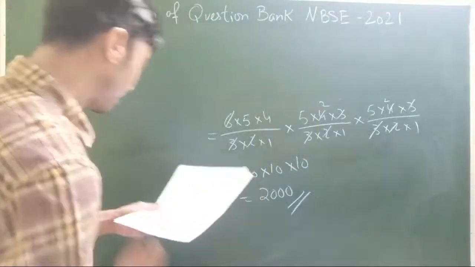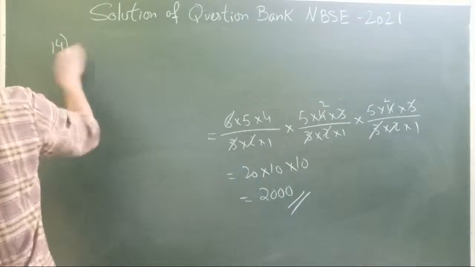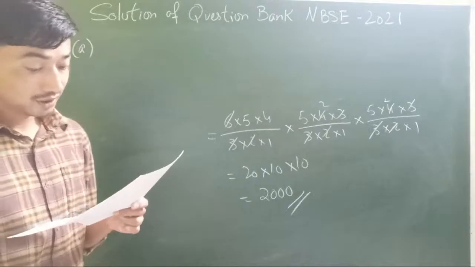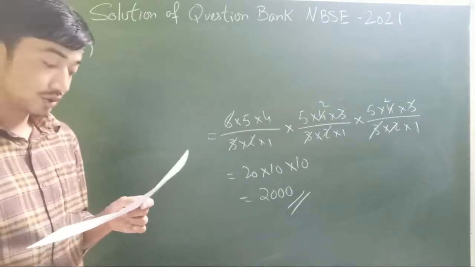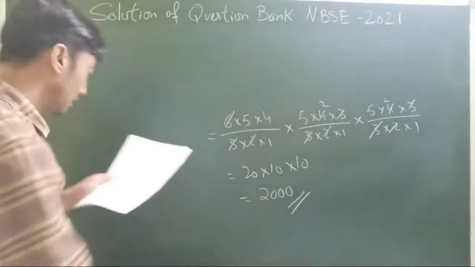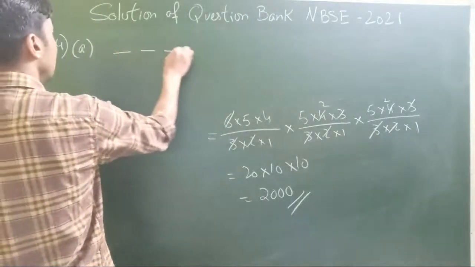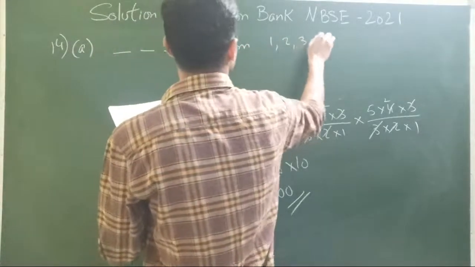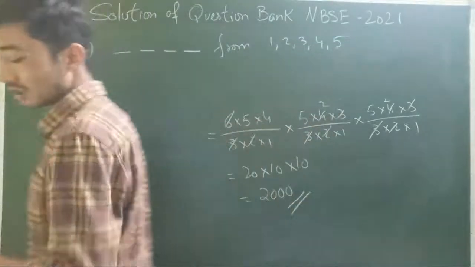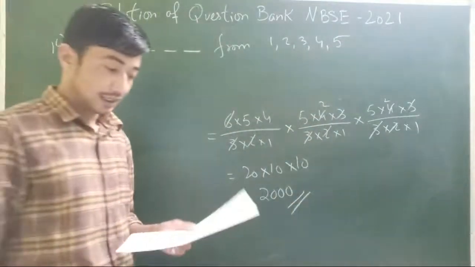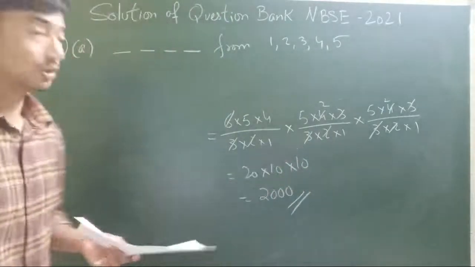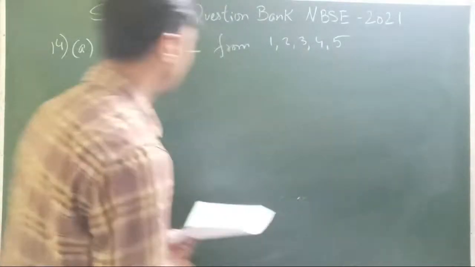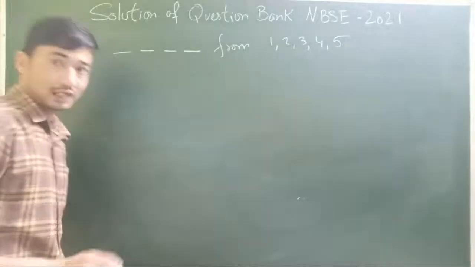Let's move on to the next question, number 14. Find the number of 4-digit numbers that can be formed using the digits 1, 2, 3, 4 and 5 if no digit is repeated. So we are supposed to find a 4-digit number from the numbers 1, 2, 3, 4, 5. No restriction given. The only restriction is no digit should be repeated. So that's quite simple. There are many ways to do this, but we'll just do it directly.